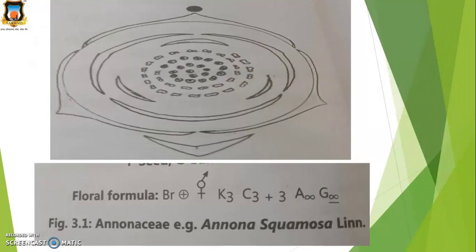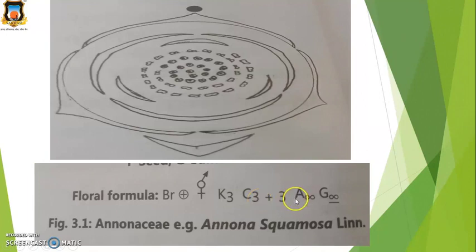In the Annonaceae family, for example, Annona squamosa. The Annona squamosa flower is bracteate, that's why the bract sign. Then they are actinomorphic, means they are radially symmetrical. Then bisexual, means stamens and carpels are present. The calyx are 3. The corolla or petals are 6, but they are arranged in 2 whorls, means 3 plus 3.